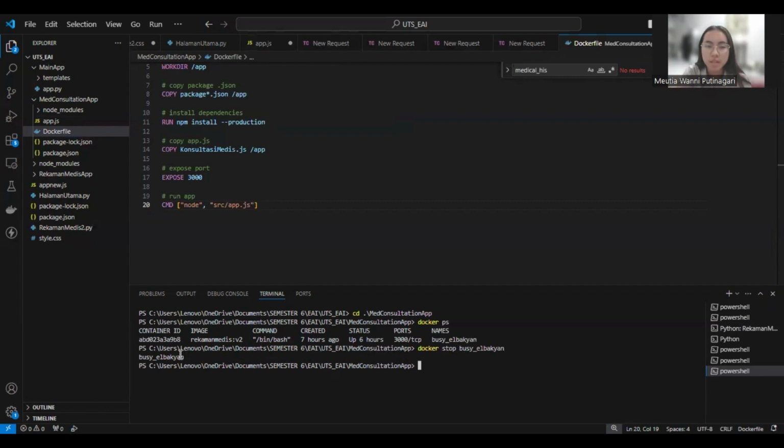After the name of the container is shown, it means the Docker has been stopped. The next one is going to be explained by my friend.